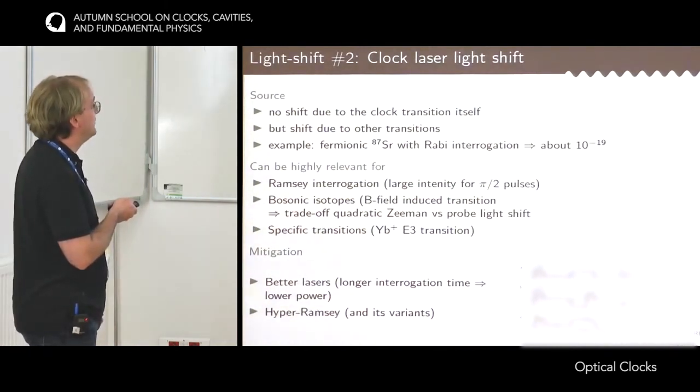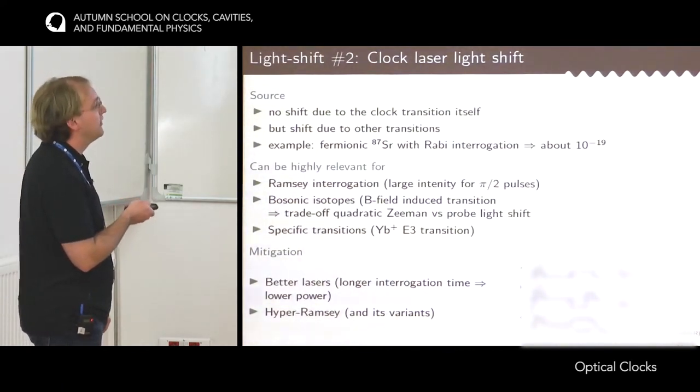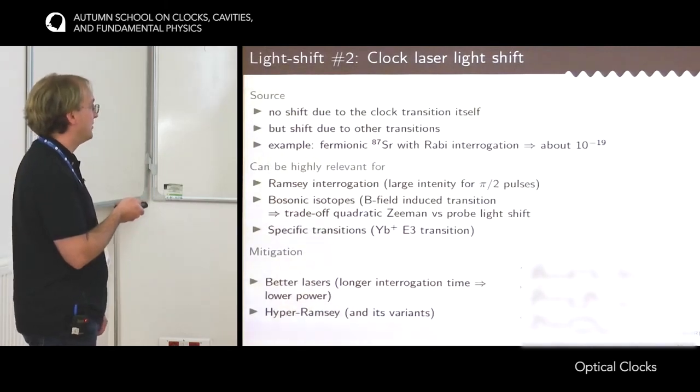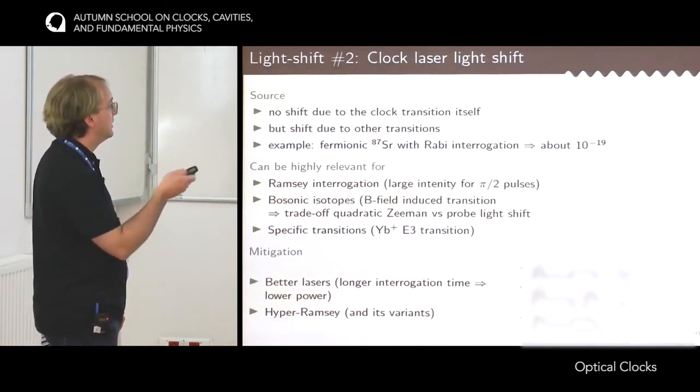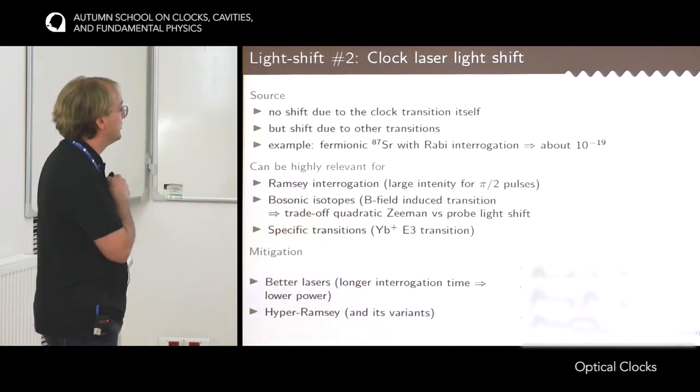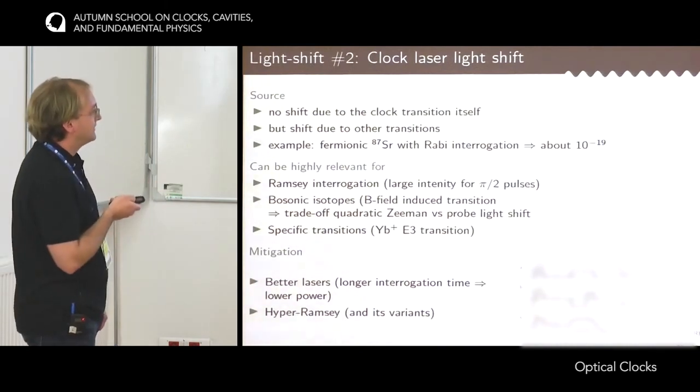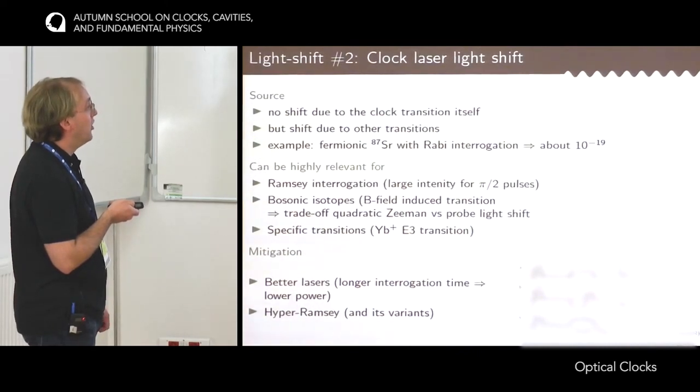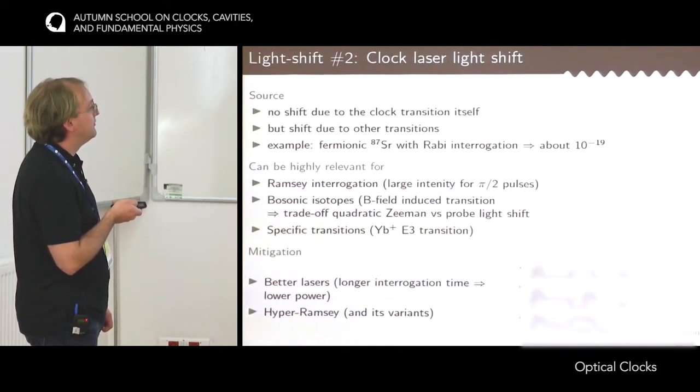But if the shift is still too large, then there are some nice techniques called hyper-Ramsey, and there are many variants that have been developed at PTB, at NPL, and also in France. This consists of a modified Ramsey interrogation.